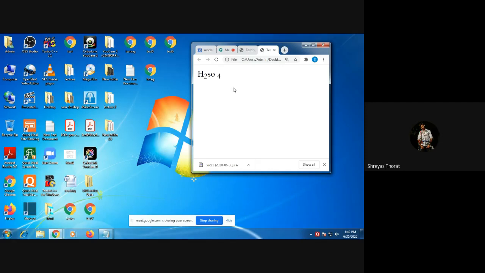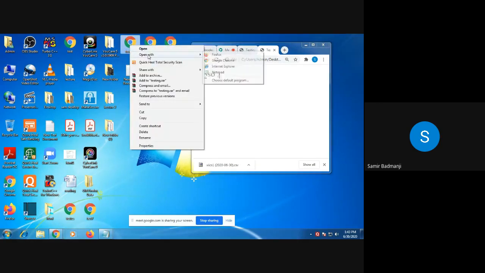Gap is there because while writing the code, we must have given some gap. We'll just see that. Open with Notepad.